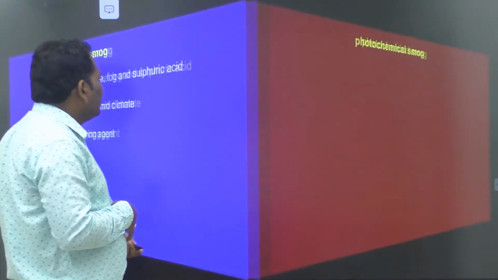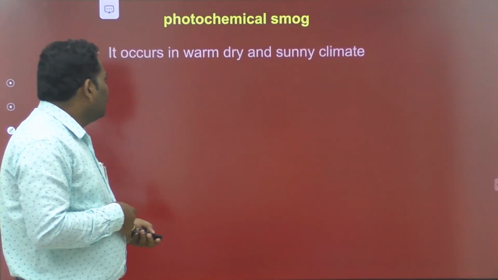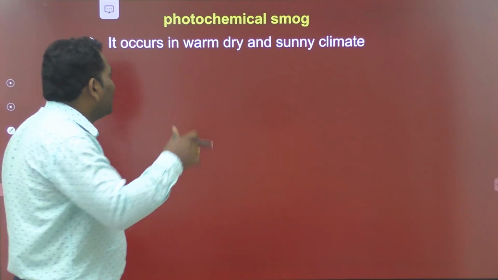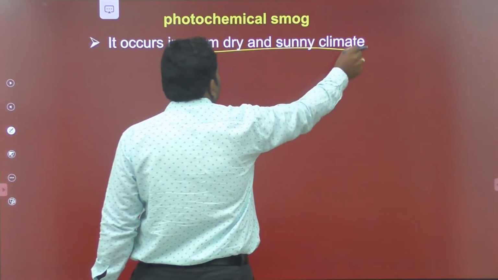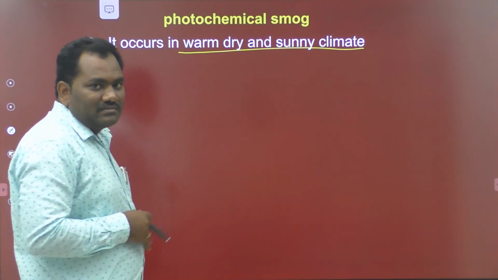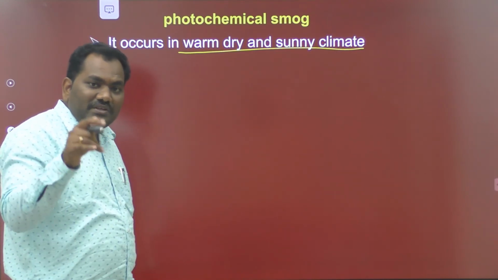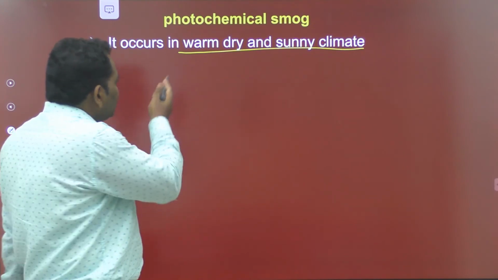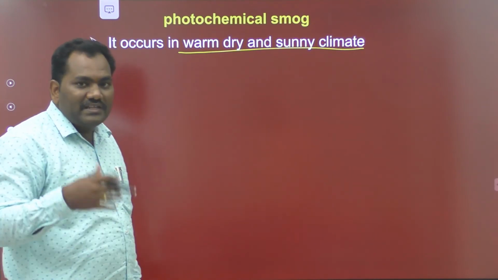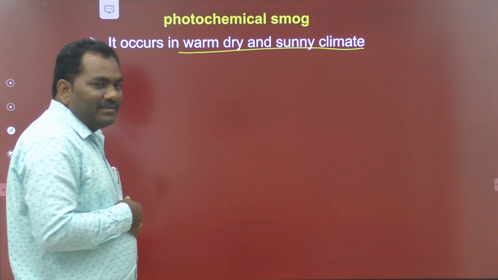And next one is photochemical smog. It occurs in warm, dry, sunny climates. Both are opposite to each other. The classical smog is formed in cool, humid climate, and this photochemical smog is formed in dry, warm and sunny climate.